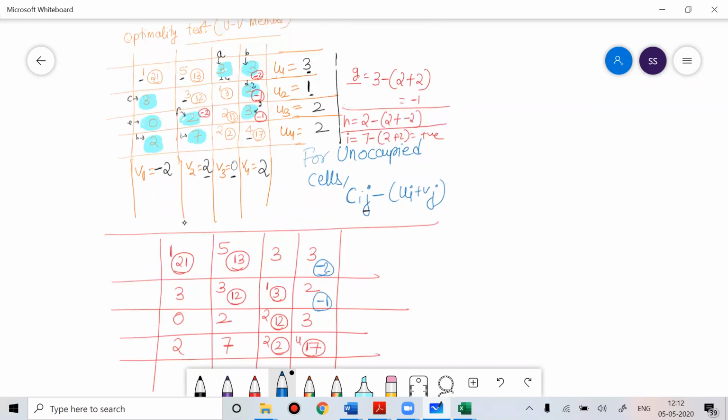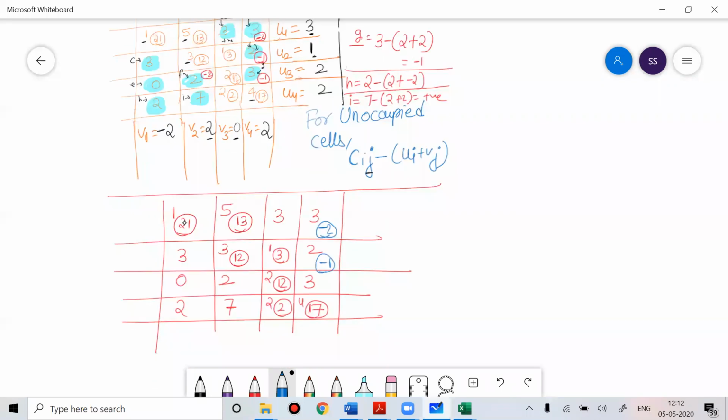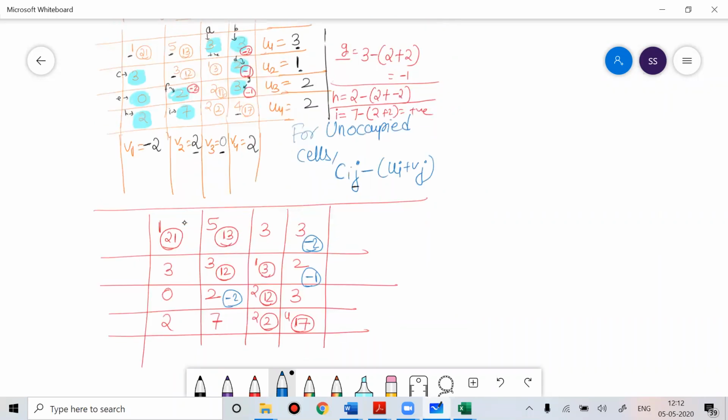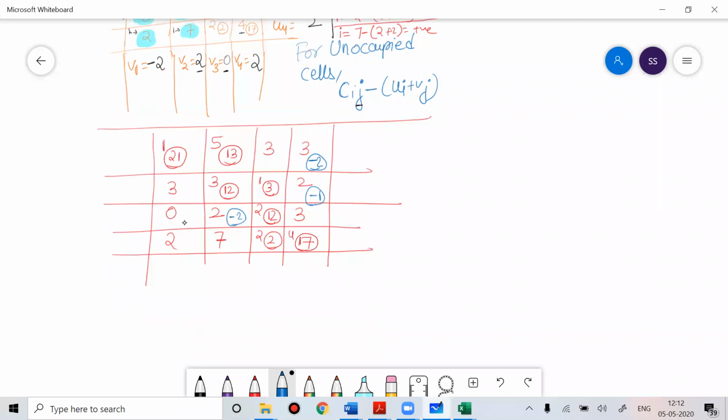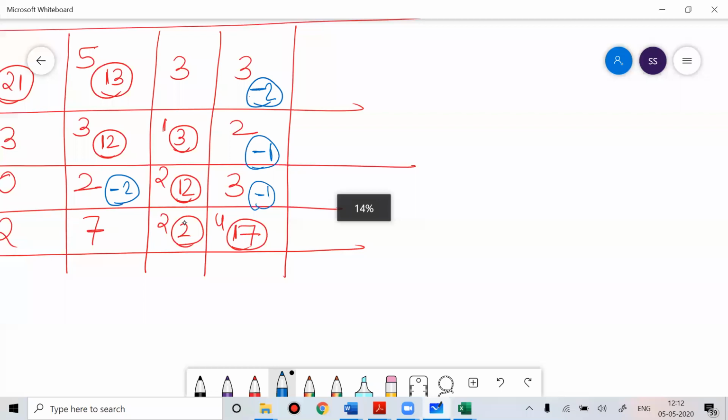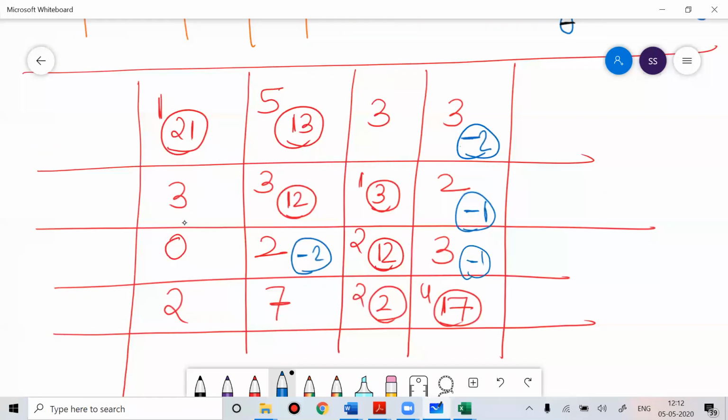Then F was negative, 2 is minus 2, 2 is minus 2. Then 3 is minus 1, 3 is minus 1. So guys, now you can see which are negative. So you know that the given solution is not optimal.